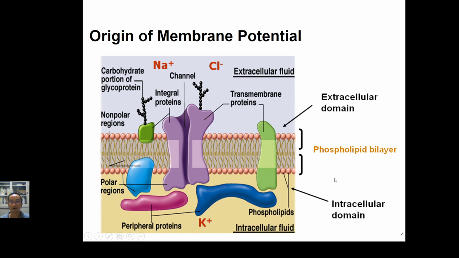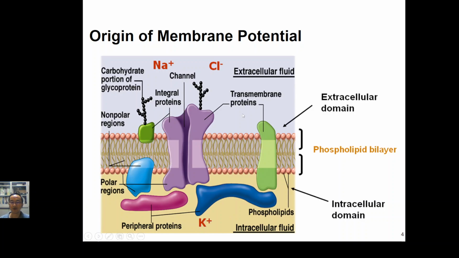As I mentioned before, the basic unit of our human body is the cell, and the cell has a cell membrane. In front of you is a picture that illustrates the cell membrane. You can see that it consists of a lipid bilayer as well as protein channels. So it separates the outer part and the inner part. The outer part we call the extracellular part, and the inner part we call the intracellular part.